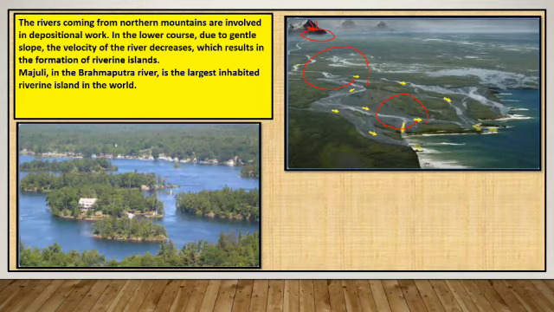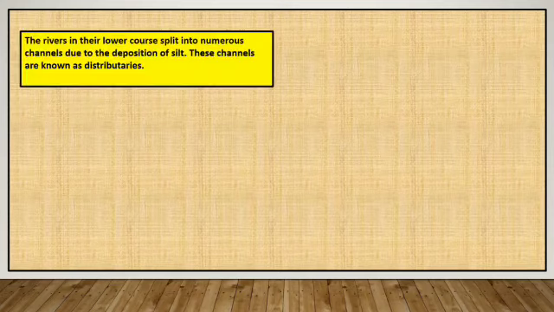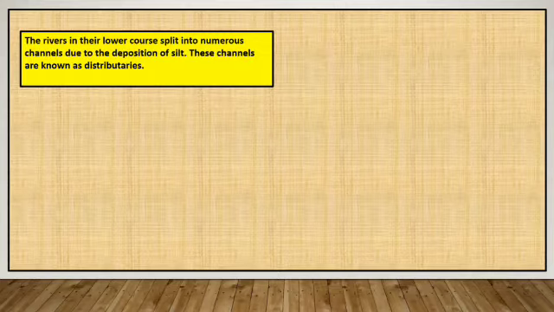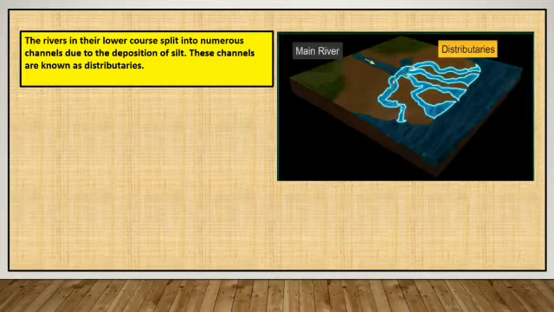Here in this image you can see a lot of riverine islands which have been formed due to the depositional activity of the rivers. The rivers in their lower course, or in their old age, when they are about to meet the sea or ocean, split into numerous channels due to the deposition of silt.